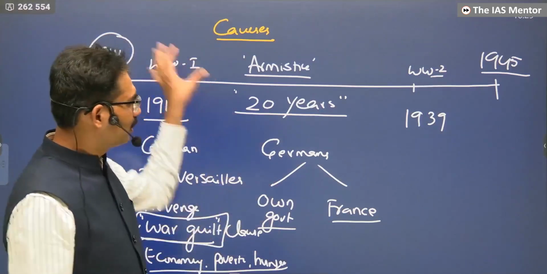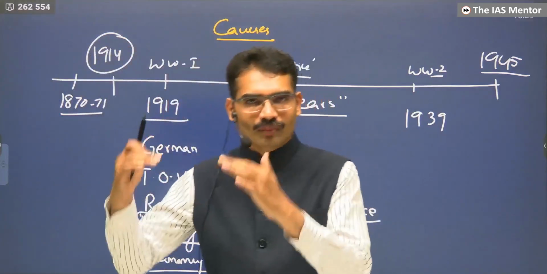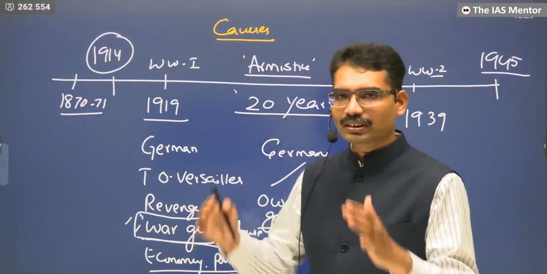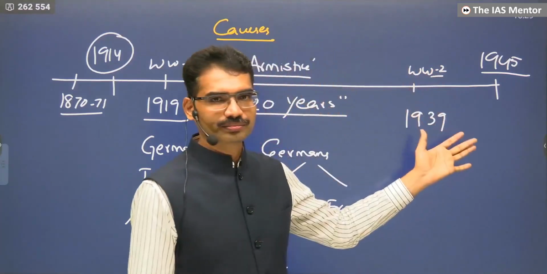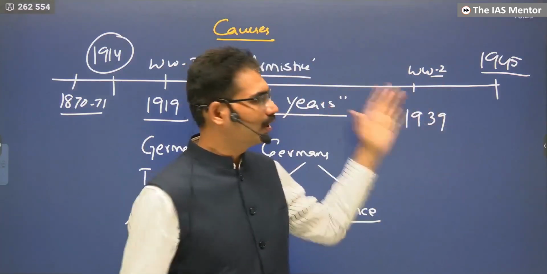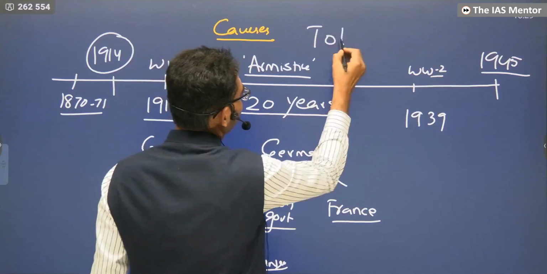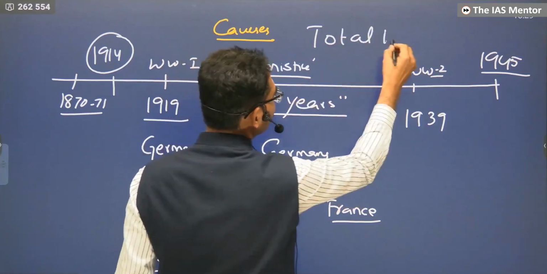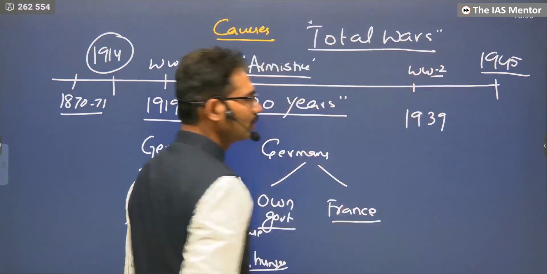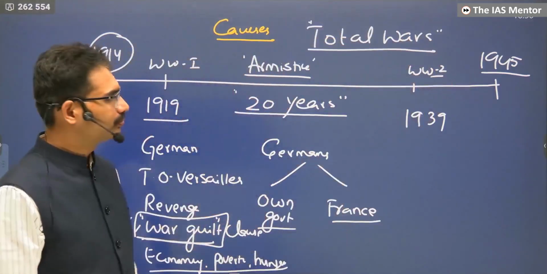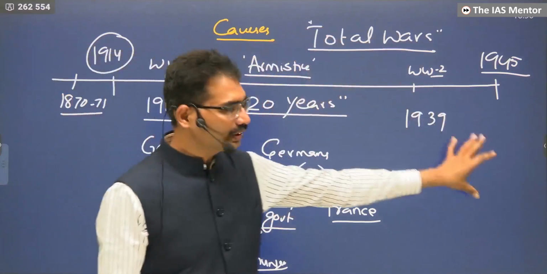They had fought for 4-5 years, then both sides took rest, rearmed, and started fighting again. That means no end of the war, it's only a continuation of the war. For the first time in humanity, this term is used for these wars: total wars. World War I is also called total war, World War II is also called total war. In these 20 years, these circumstances led to this.